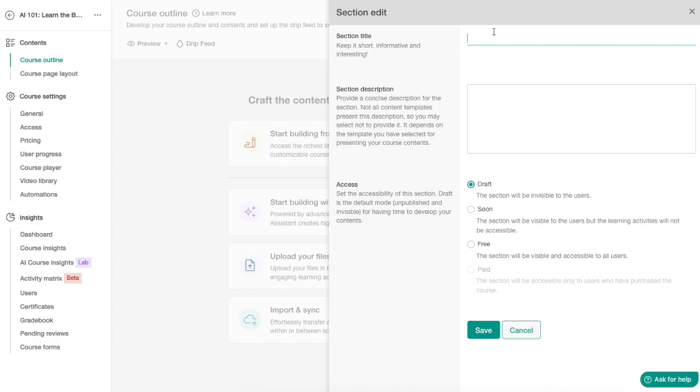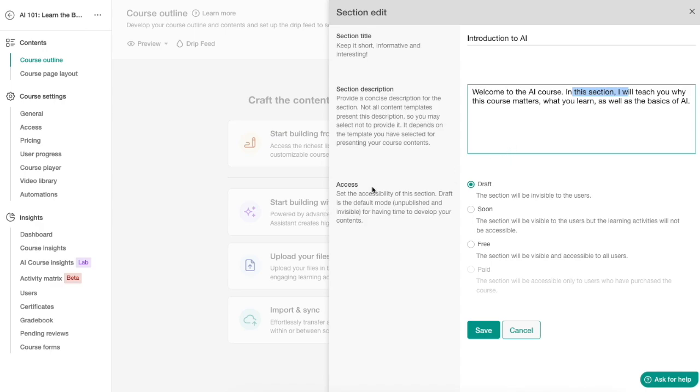So for example, let's call it Introduction to AI. And then we can do something like welcome to the AI course. In this section, I will teach you why this course matters, what you'll learn, and stuff like that.